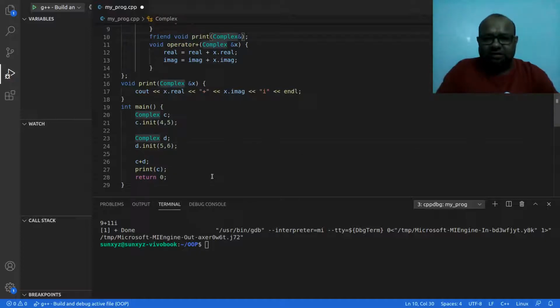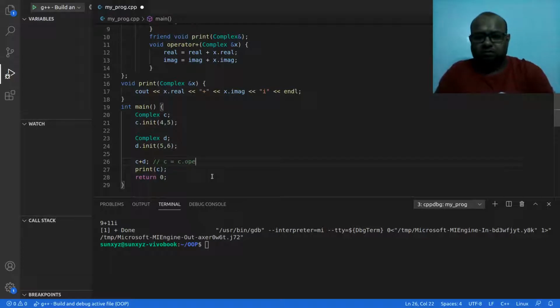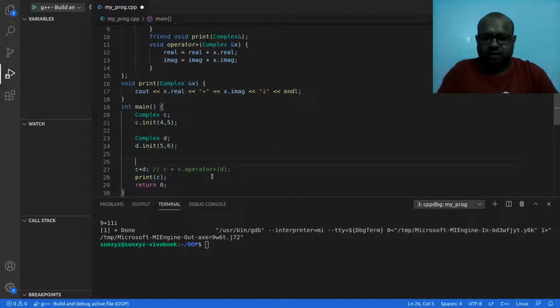Now what operator plus does is this line gets converted into C equal to C dot operator plus, and I'm passing D. Okay, so like before what I was doing C add D, now C was the caller and D was the passed parameter.